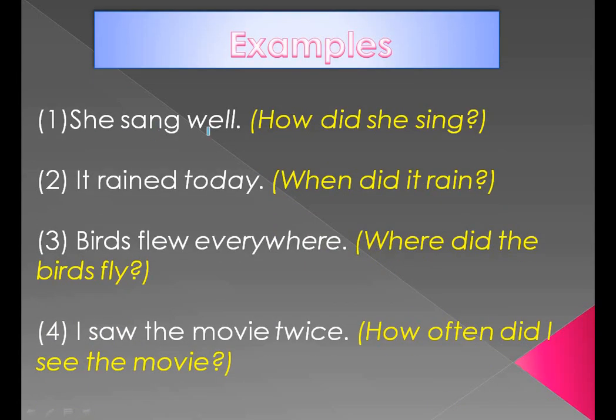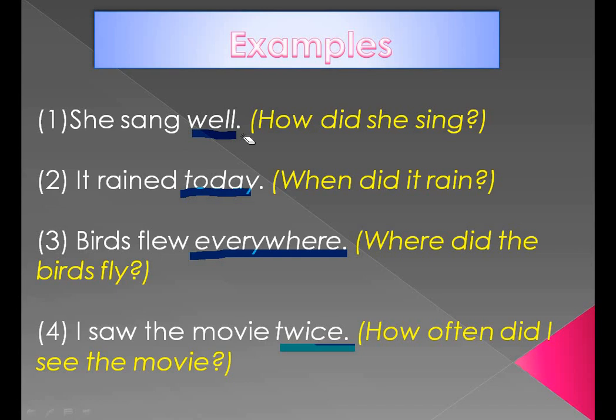She sang well. How did she sing? Well. The answer comes: well. It rained today. When did it rain? Today. Birds flew everywhere. Where did the birds fly? Everywhere. I saw the movie twice. How often did I see the movie?